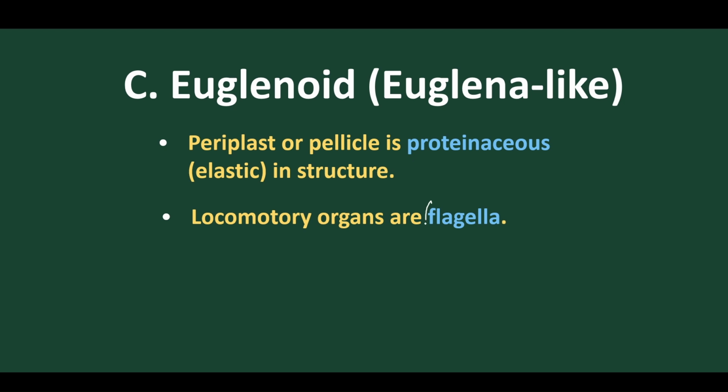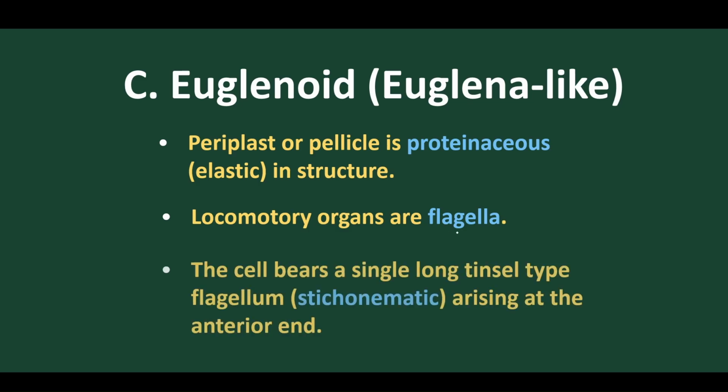The locomotor organ is the flagellum. Yes, they do contain flagella. So the flagellum is the main locomotor organ present. The cell bears a long flagellum, which is a long thin cell type, we call it trichonematic, arising at the anterior end, and a short flagellum. For example, suppose this is the body of Euglena.